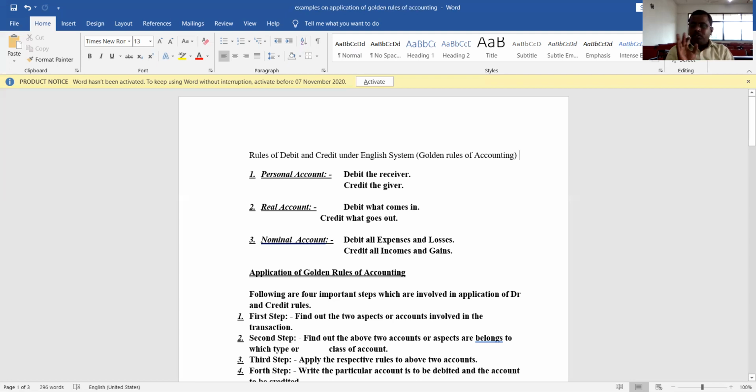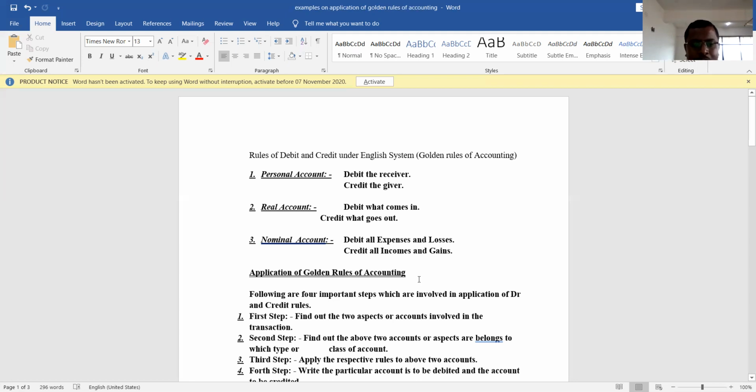So it is a very simple concept. Nominal account: debit all expenses and losses, meaning if you find any expenses and losses, you have to debit them. And if you find any incomes and gains, you have to credit them. That particular account is known as what? It is known as nominal account.